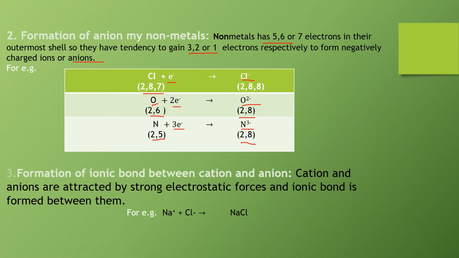Now the third step is formation of ionic bond between cation and anion. Cations and anions are oppositely charged ions, so they are attracted by strong electrostatic forces and the ionic bond is formed between them. For example, Na+ and Cl- attach with each other by electrostatic forces and form NaCl, that is sodium chloride. In this way the ionic compound sodium chloride is formed.